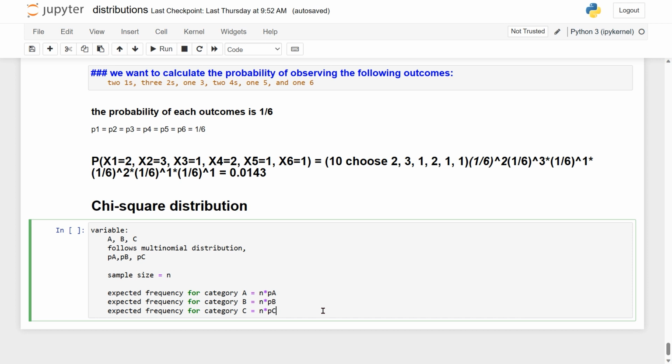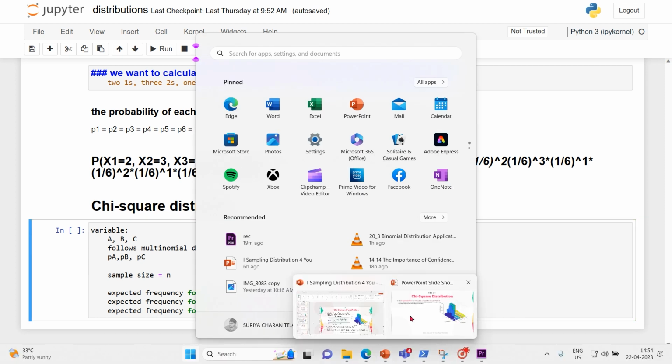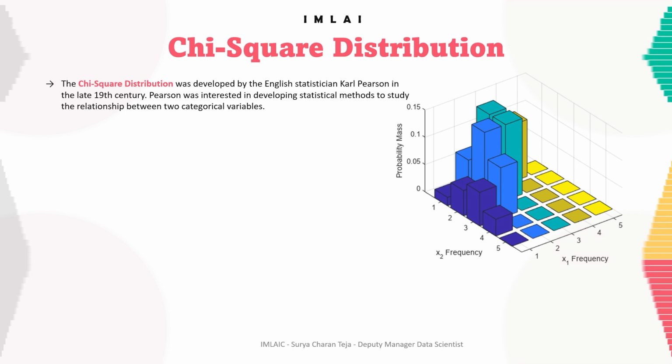So now let's continue with why the chi-square has come into statistics. So Pearson developed the chi-square. Pearson was interested in developing statistical methods to study the relationship between two categorical variables.